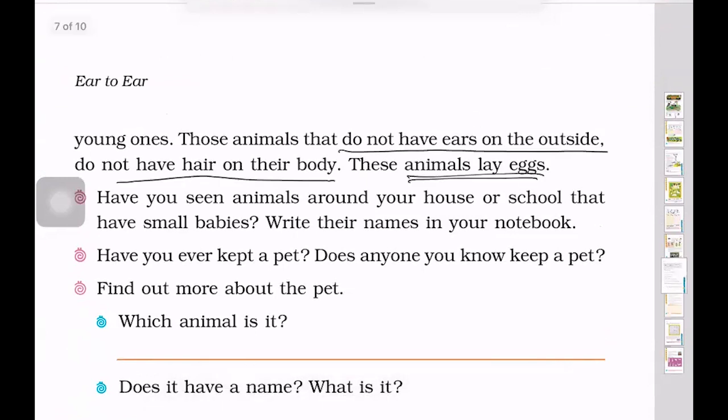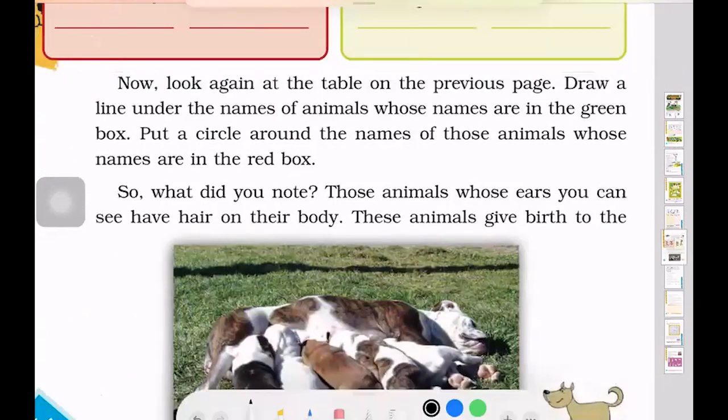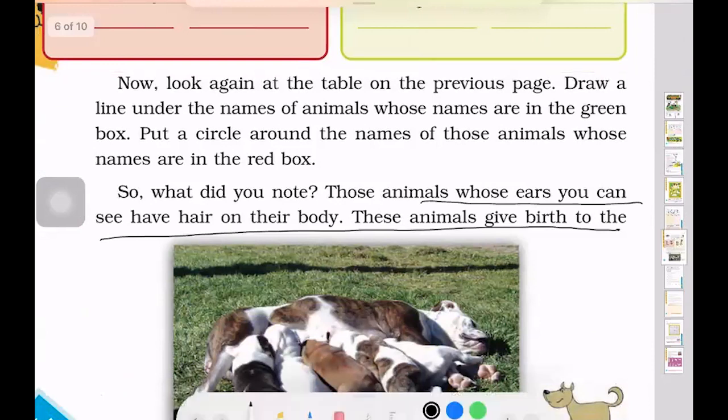But the animals whose ears can be seen have hair on their body and they give birth to the young ones. So basically this is the overall conclusion we are making from all the activities we have performed.